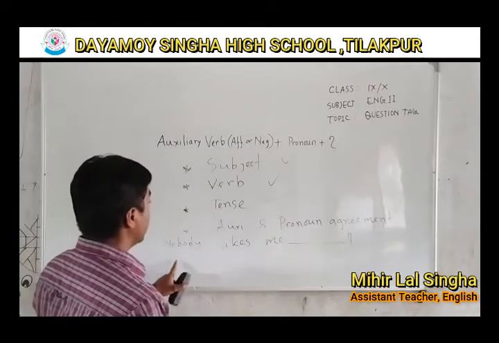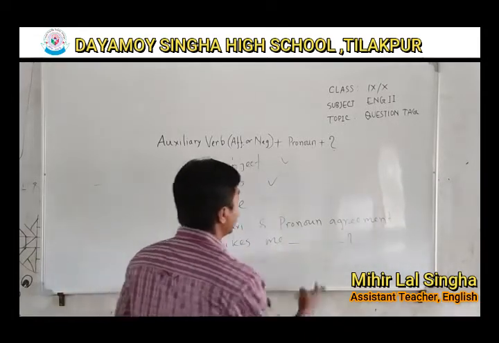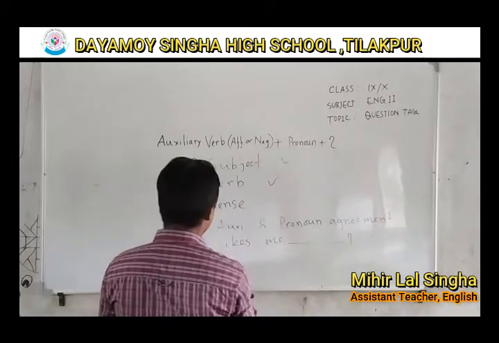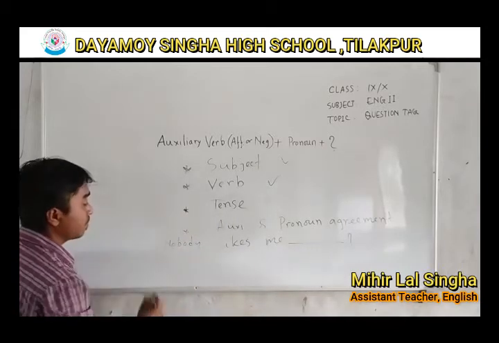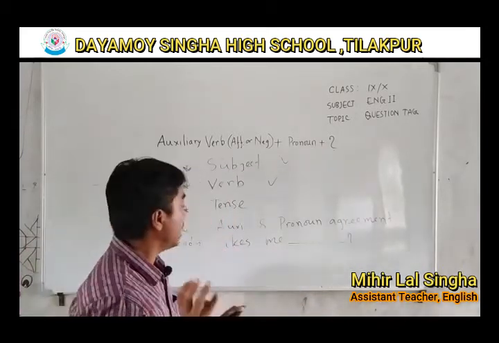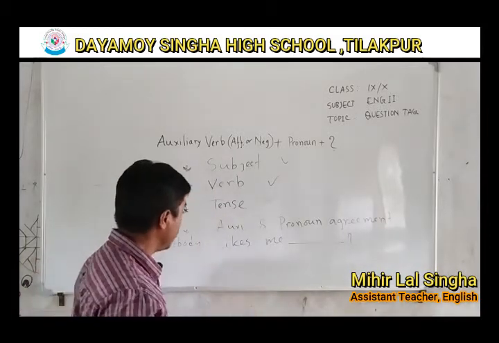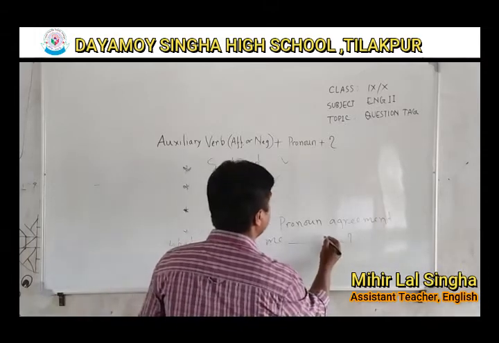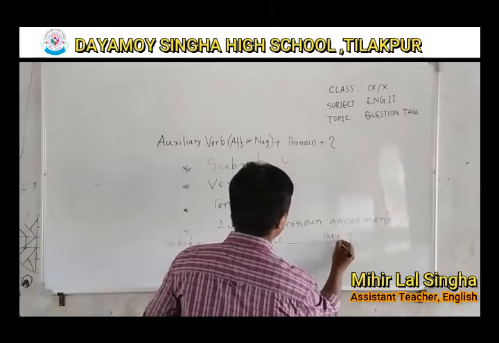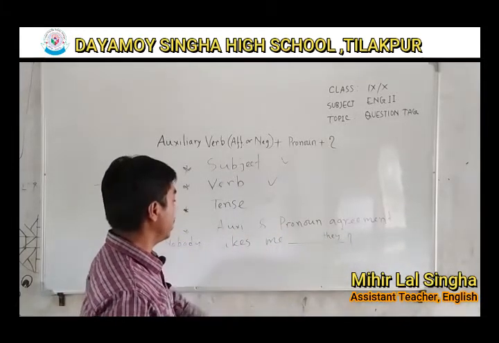Alright, if we solve the question the opposite way, then first of all we have to identify the pronoun. So what is the pronoun of nobody? Somebody, someone, everybody, everyone, nobody, no one. The pronoun of these words is they.